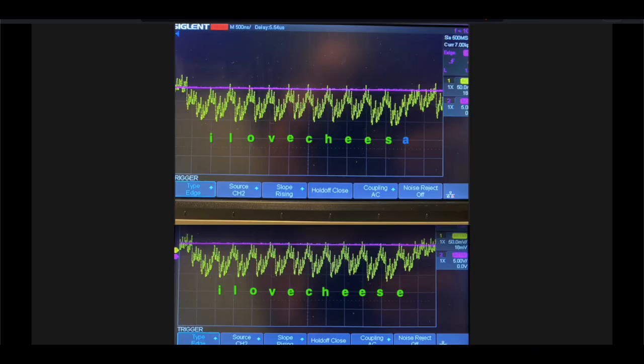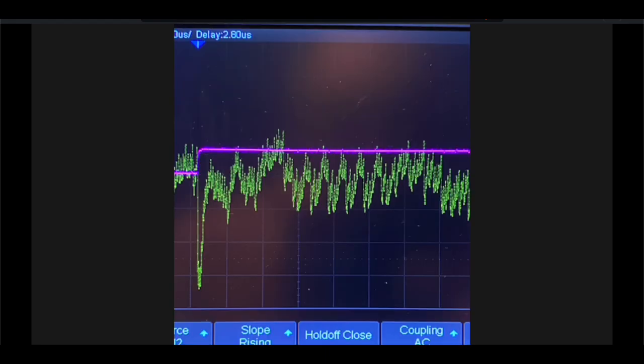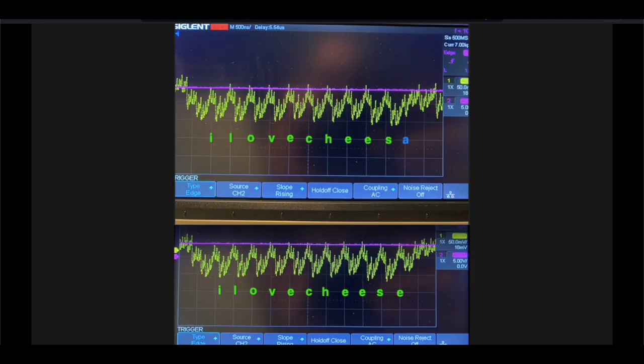And here, the pink line is the digital pin I was using as a trigger to start recording, and the yellow waveform is the actual power consumption of my microcontroller. You can see the incorrect password at the top and the correct password at the bottom, and how the waveform is different for the letter A. Here I was just doing I love A. I'll toggle so you can see the difference in waveforms.